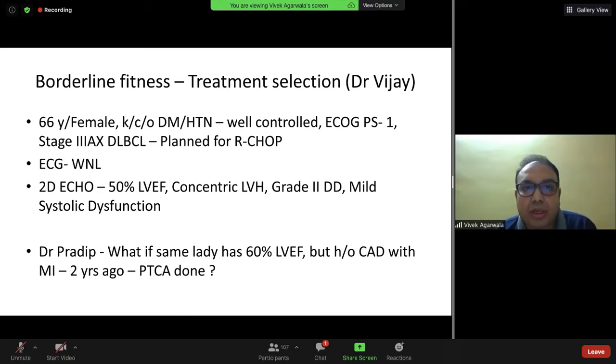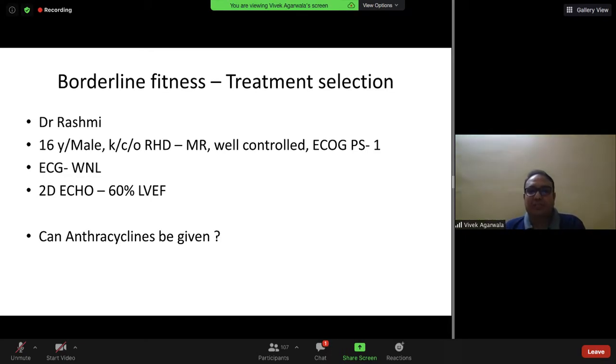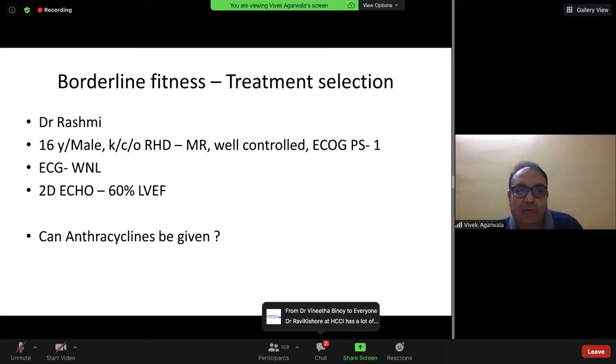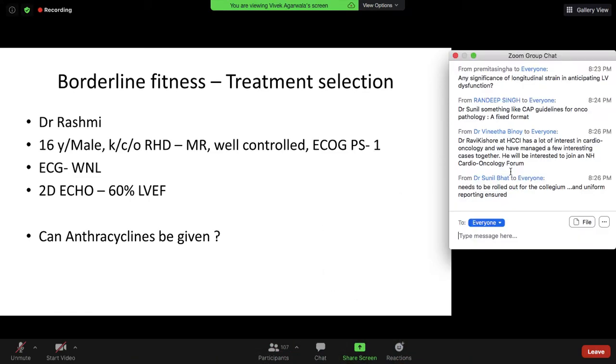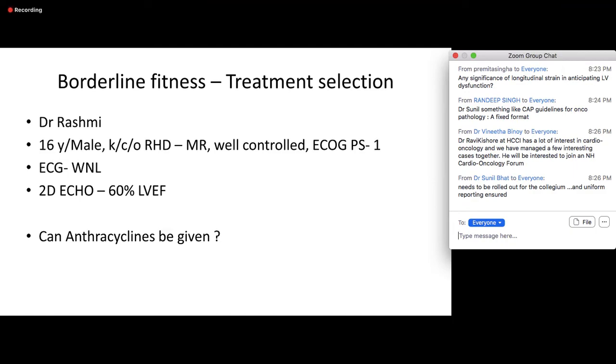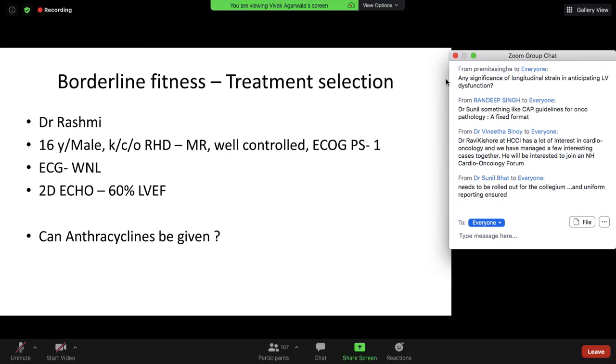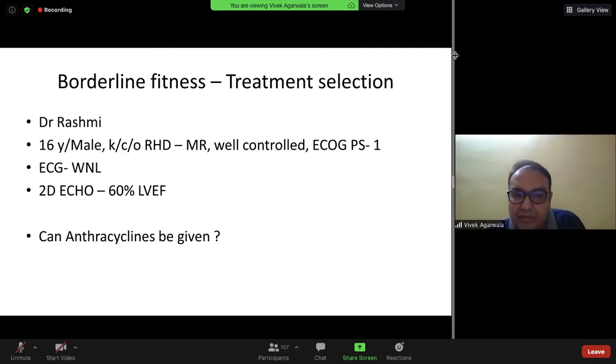Very good, very good. So, Dr. Rashmi, may I bring you again here. A 16-year-old male with rheumatic heart disease with mitral regurgitation. He is well controlled, not symptomatic. 2D echo is showing ejection fraction 60%. Now, what do you say? We have to give him, that same patient with PNET, anthracyclines in the neoadjuvant chemotherapy. So, rheumatic heart disease, can we go ahead and give anthracyclines?